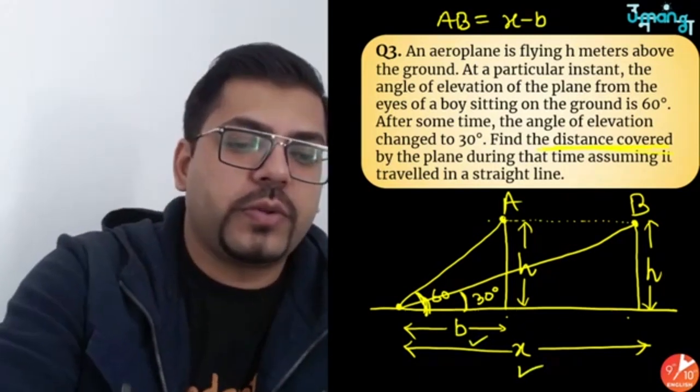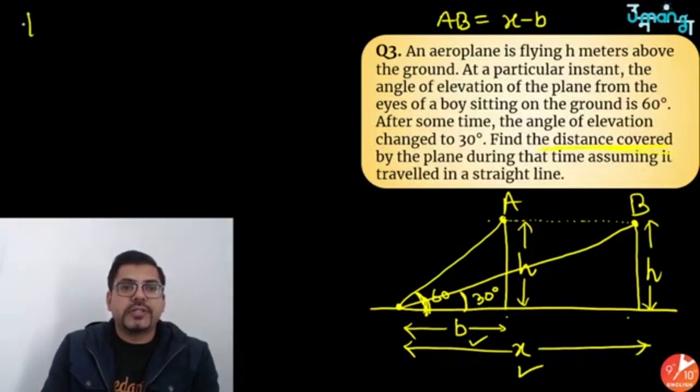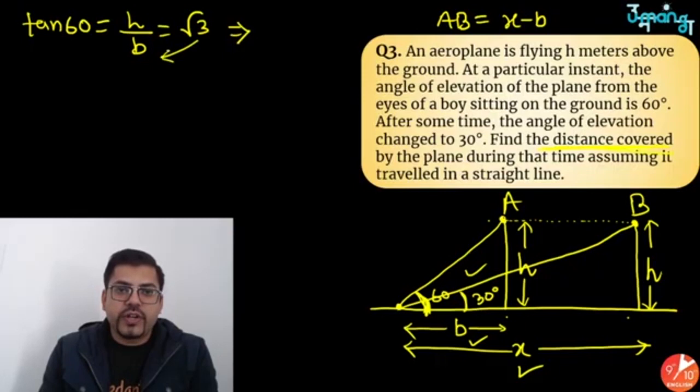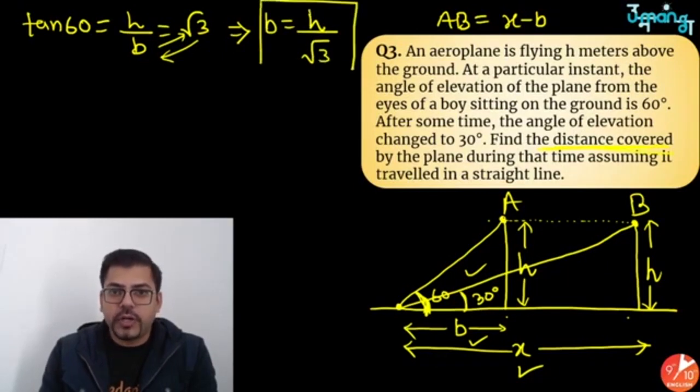So let me find it out. People, please pay attention. Tan 60. Tan 60 is perpendicular by base. So in the smaller triangle, perpendicular and base, that is h by b. Tan 60 itself is equal to root 3. So send this root 3 to this side and b to this side, and you get b equals h upon root 3. Have it in your hand, put it in your pocket.